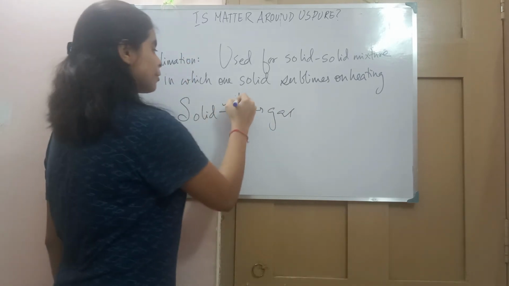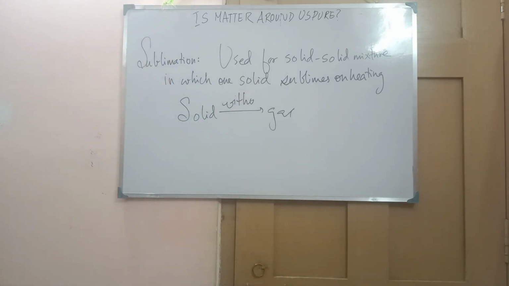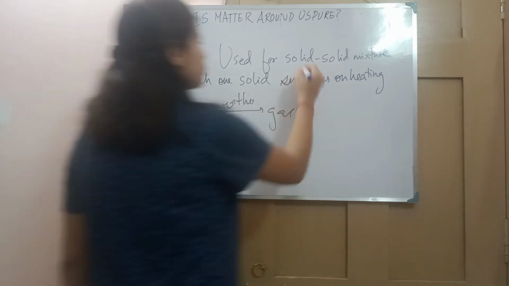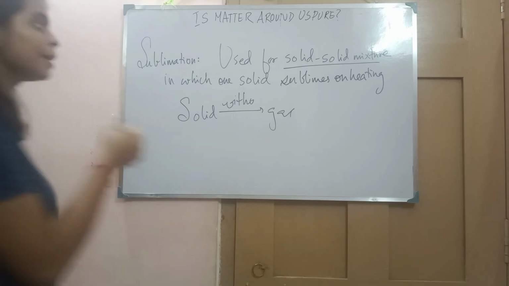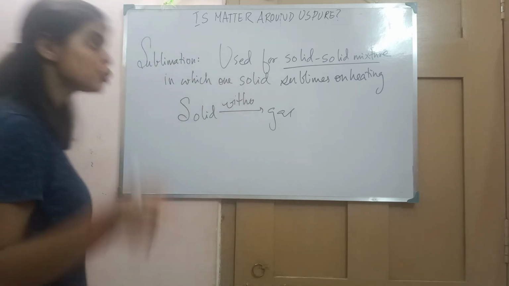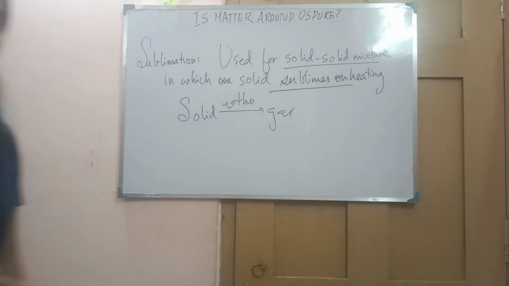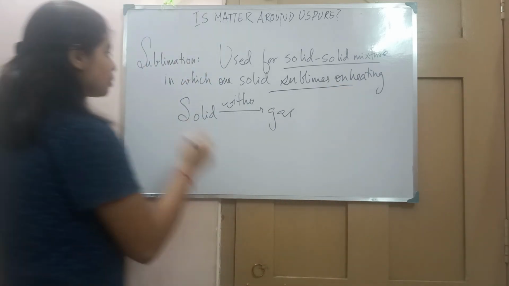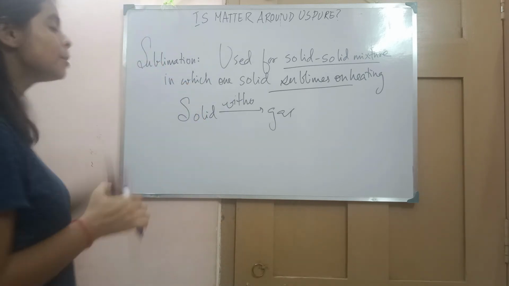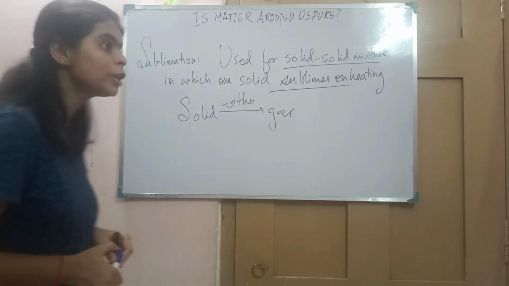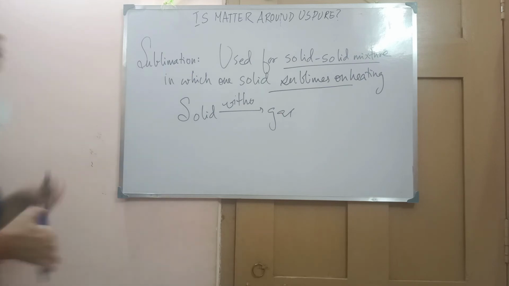Without converting into liquid. So in this kind of case, we can use the sublimation method to separate the components. What kind of components? Solid-solid mixture. We can use this method to separate a solid-solid mixture in which one of the solids sublimes on heating. The major principle, and one criterion that we should follow while performing sublimation, is that one of the components should sublime on heating. Then only we can use this method, sublimation.